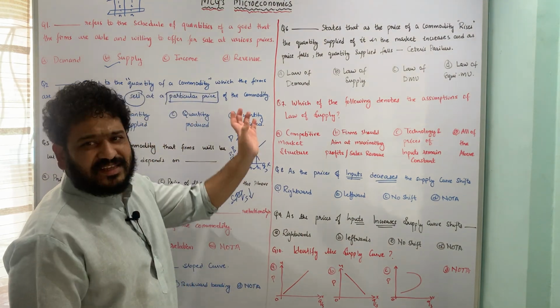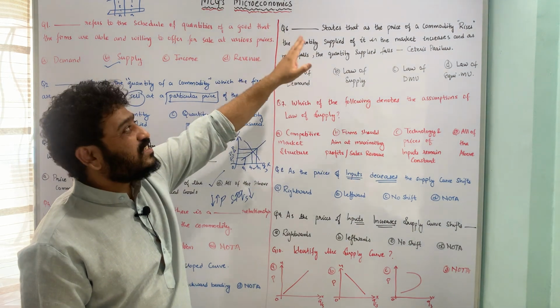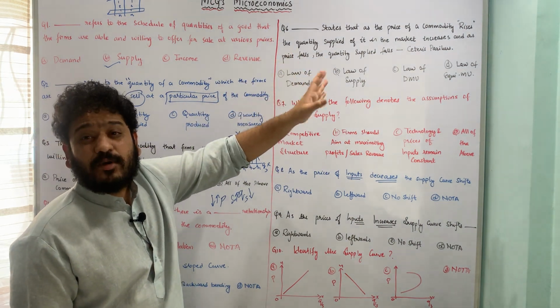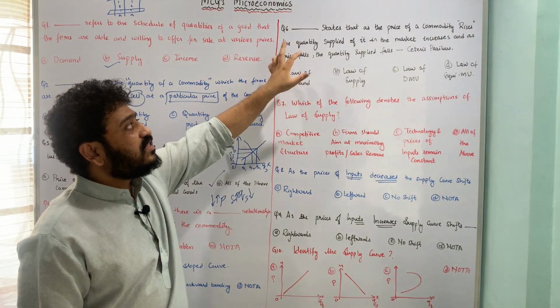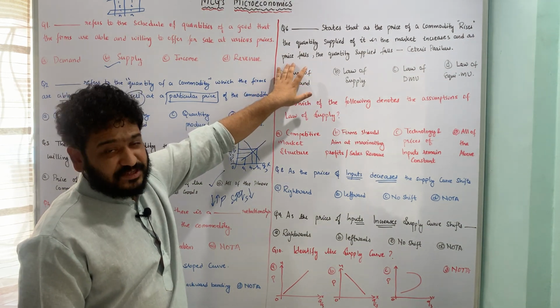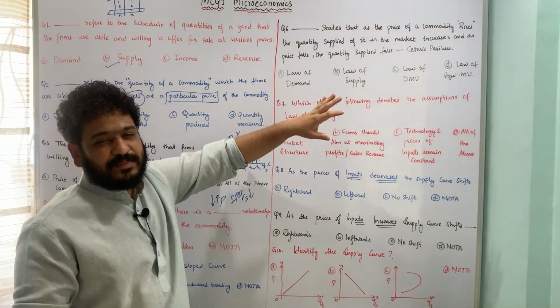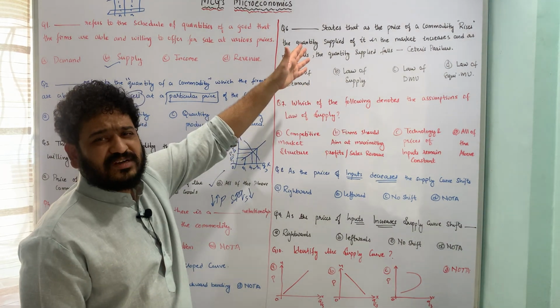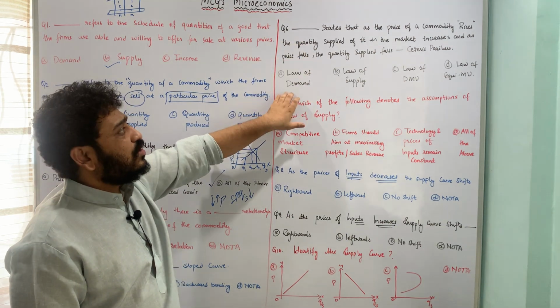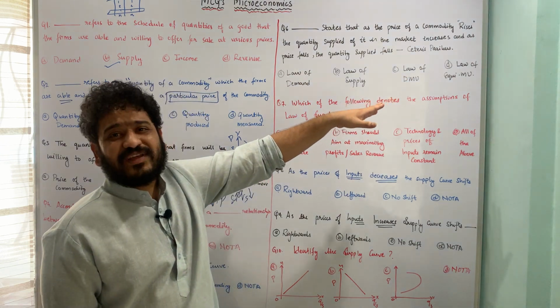It was rather easy. Anyways, let's move to the next question, which talks about dash states that as the price of the commodity rises, the quantity supplied of it in the market increases, and as the price falls, the quantity supplied falls, ceteris paribus. That means everything else remaining constant. So this is the statement of which law? The law of demand, law of supply, law of diminishing marginal utility, law of equimarginal utility.